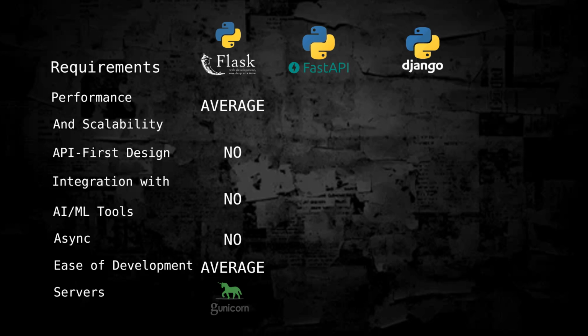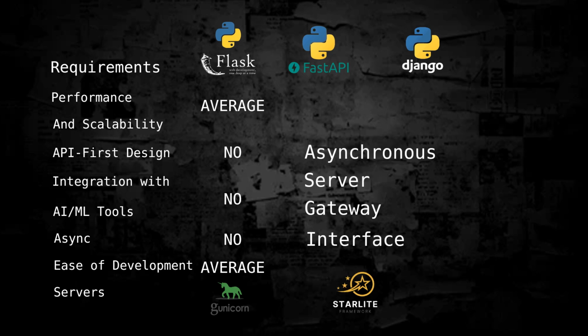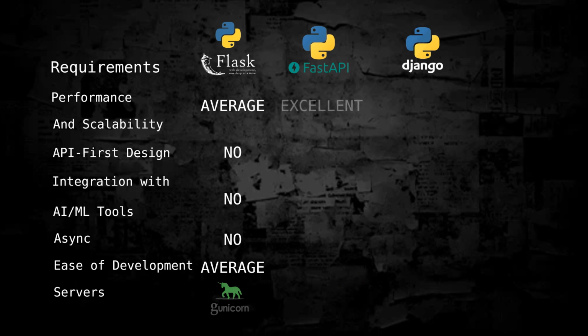Let's continue with FastAPI. FastAPI is a modern framework optimized for building high-performance APIs with asynchronous capabilities out of the box. Built on ASGI via Starlette, making it faster than Flask for concurrent tasks. FastAPI utilizes Python's type hints for request validation and data serialization. It generates interactive Swagger and ReDoc API documentation automatically. Asynchronous by default, ideal for integrating with AI systems requiring long-running tasks. It's scalable, and it handles WebSockets, long polling, and other real-time features effortlessly.